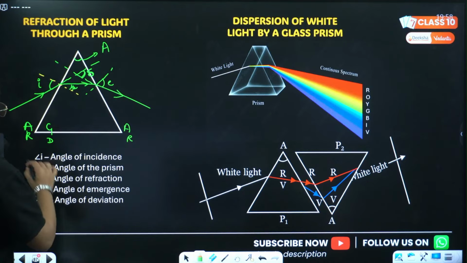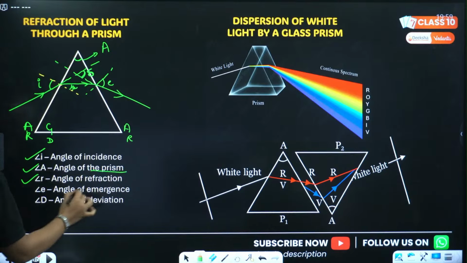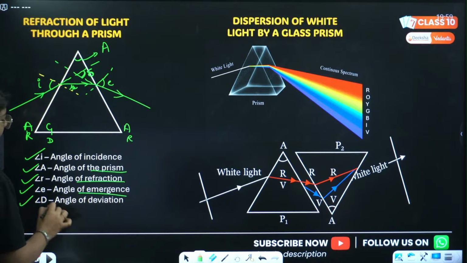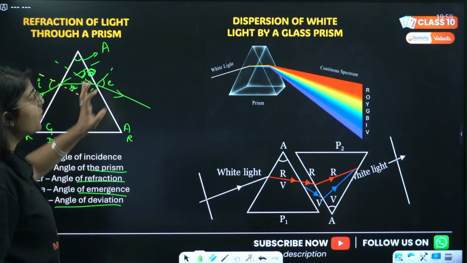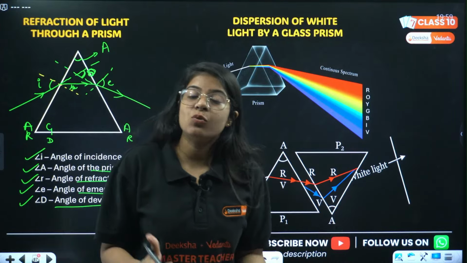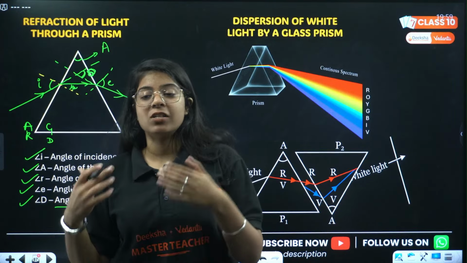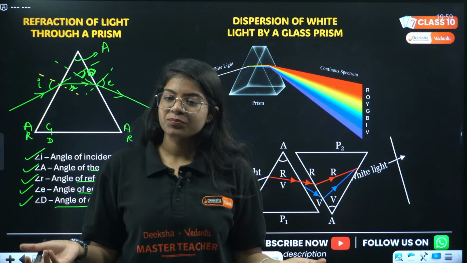चलो, so angle I is the angle of incidence, A is the angle of prism, R is the angle of refraction, E is the angle of emergence, and D is the angle of deviation. Done? This is D, the angle of deviation. Done? Then dispersion of white light: splitting of white light into its 7 constituent colors is called dispersion of white light. ठीक है? Done?